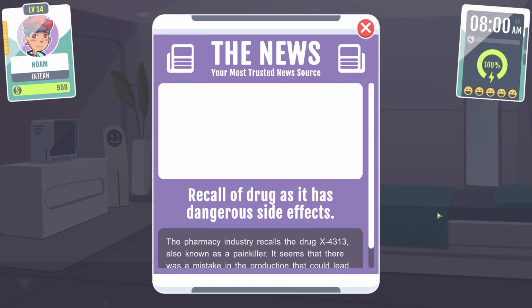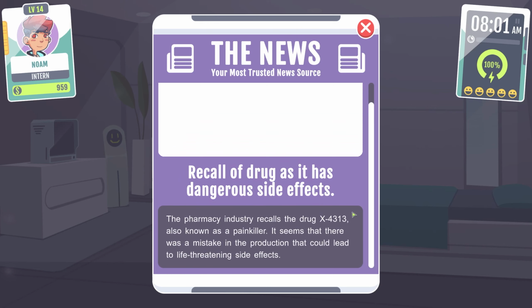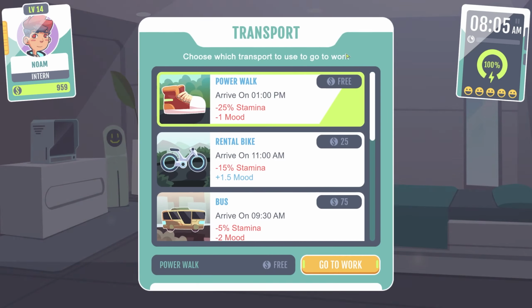The news, your most trusted news source. Recall of drug as it has dangerous side effects. The pharmacy industry recalls the drug X-4313, also known as a painkiller. It seems that there was a mistake in the production that could lead to life-threatening side effects.